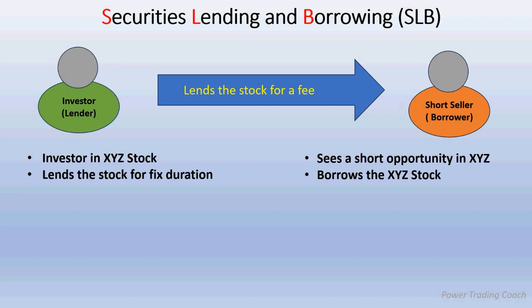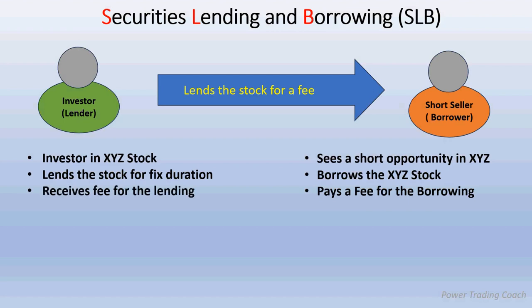Of course, for this he has to pay a fee. He pays a fee for the borrowing, and this fee goes to the investor, the lender. So the investor who is holding that stock which is going down receives a fee for the lending, and he lends it for a fixed duration.